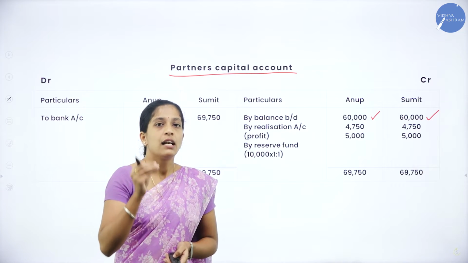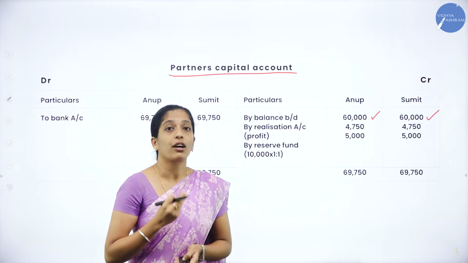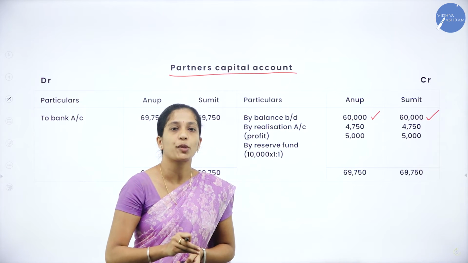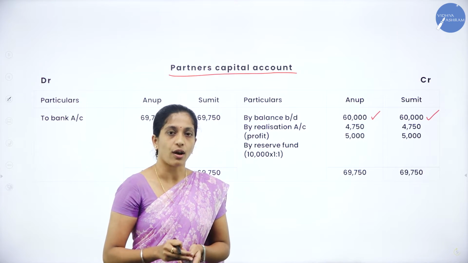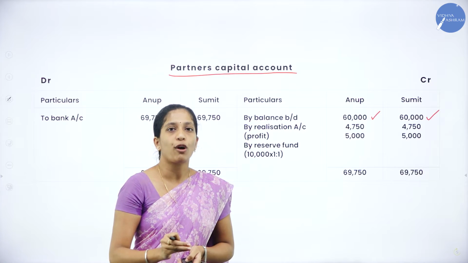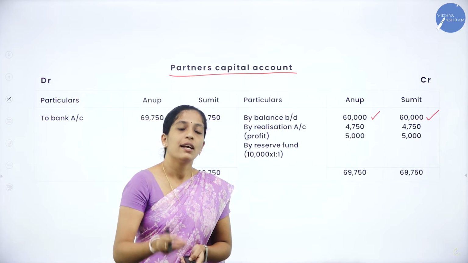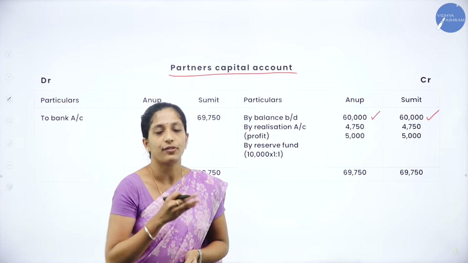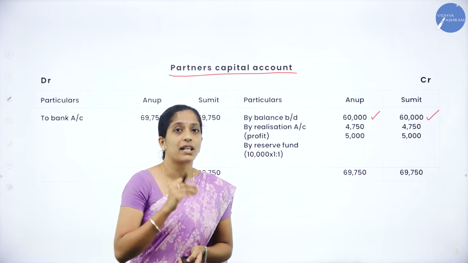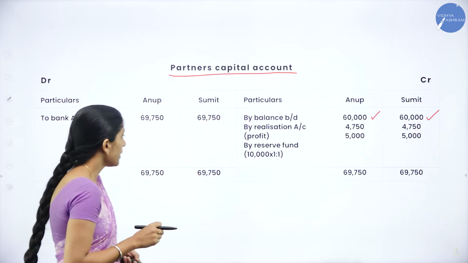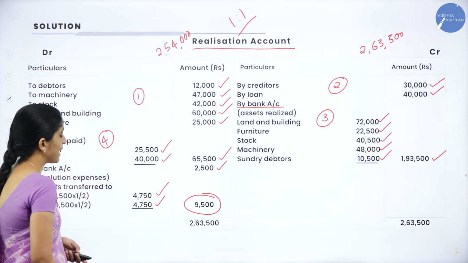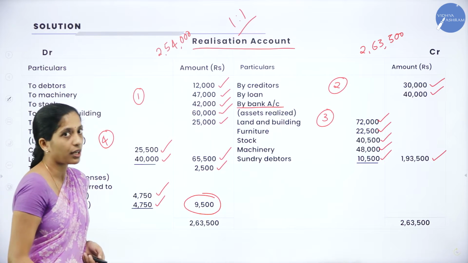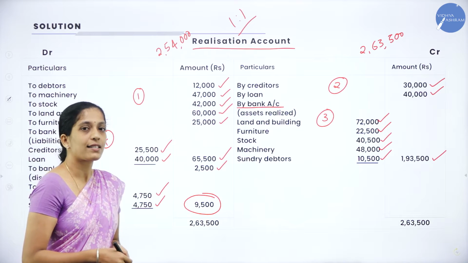After that, we have prepared realization account, right? So after preparing realization account, we came to know whether it is realization profit or realization loss. So if it is realization profit, we will transfer that profit. If it is realization loss, we will transfer that loss. So in this problem, it is realization profit, right? So what was the profit? 4,750 and 4,750.